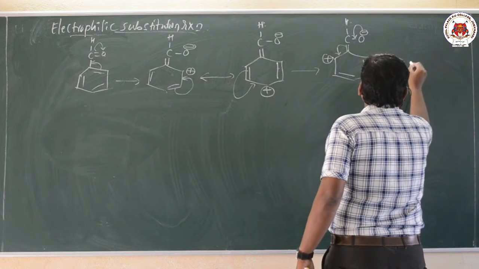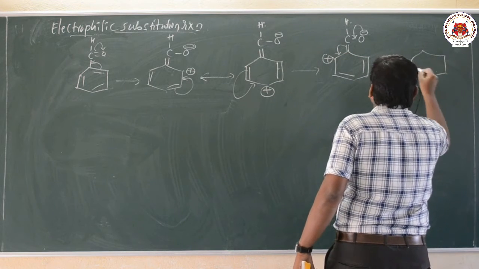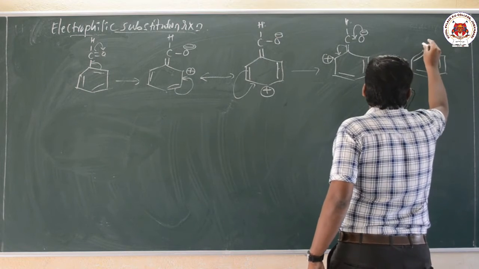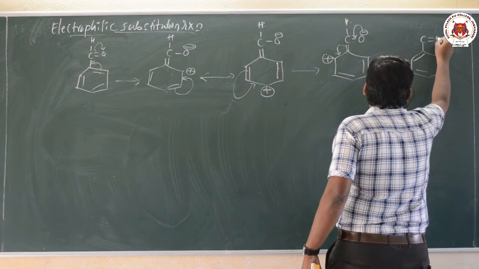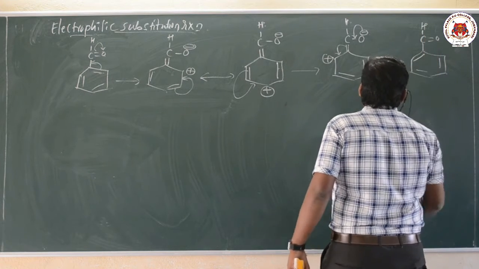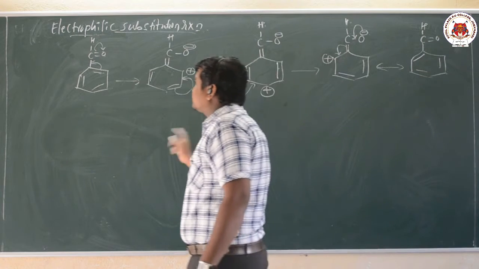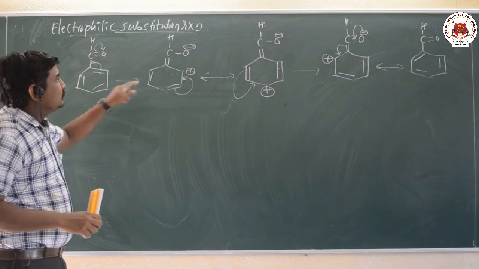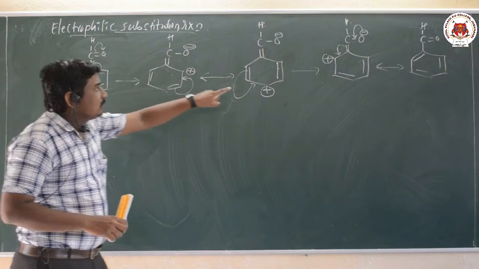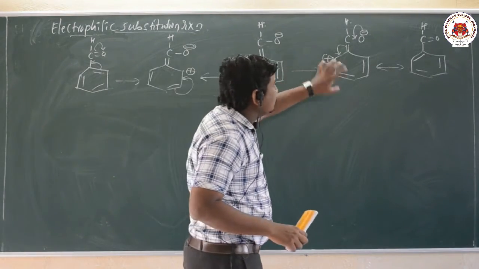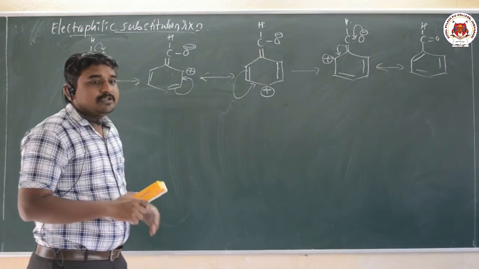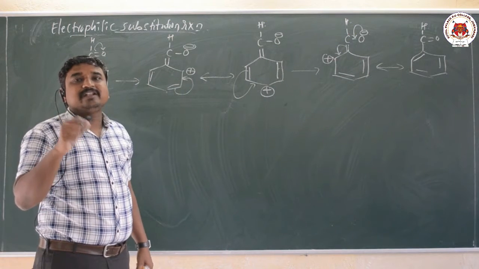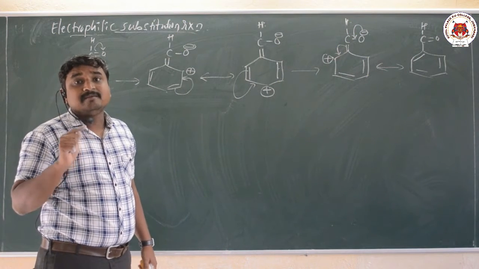Now this is a resonance structure of what? The double bond here as it is, single bond, C double bond O, H. By observing these resonance structures, we will come to know that at the ortho and para positions, this one ortho, this one para, again this one ortho, there is a plus charge. That indicates there is an electron deficiency at the ortho and para positions.